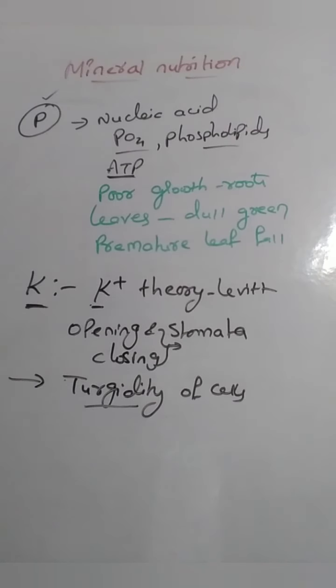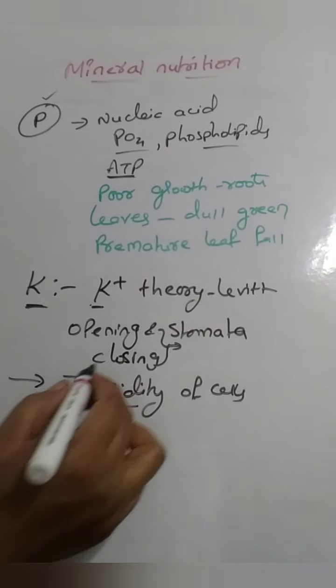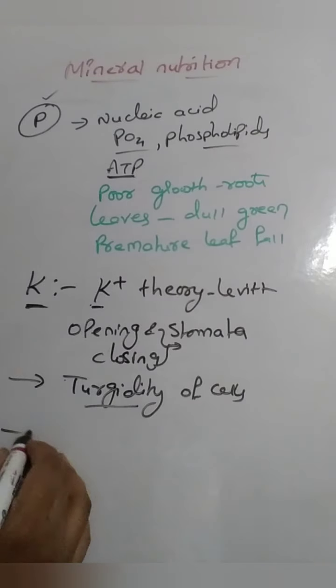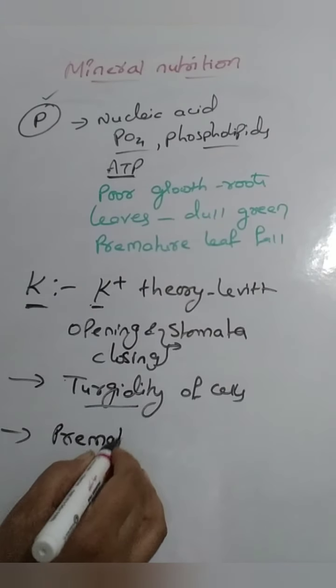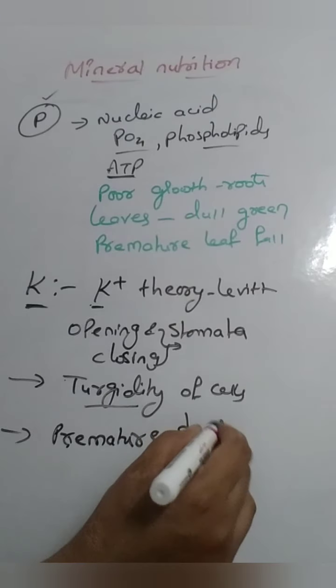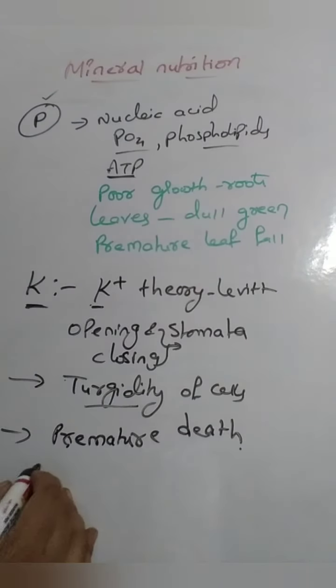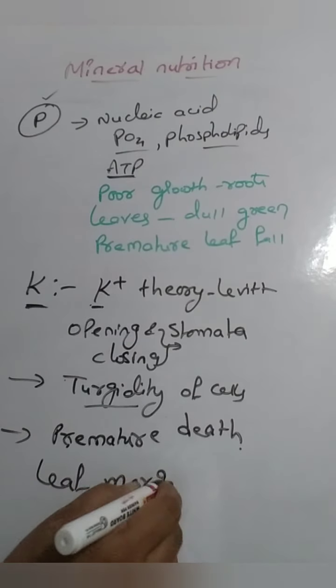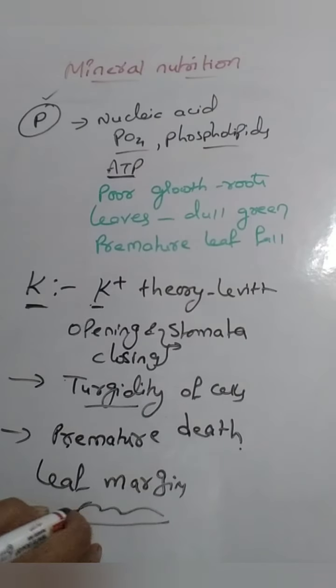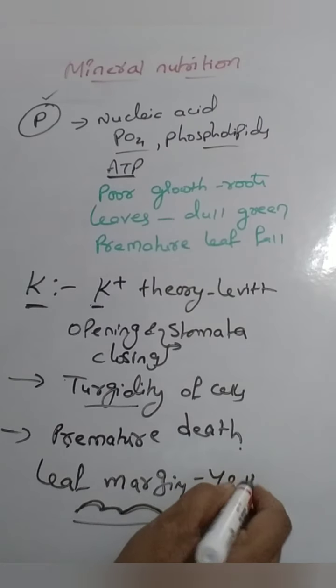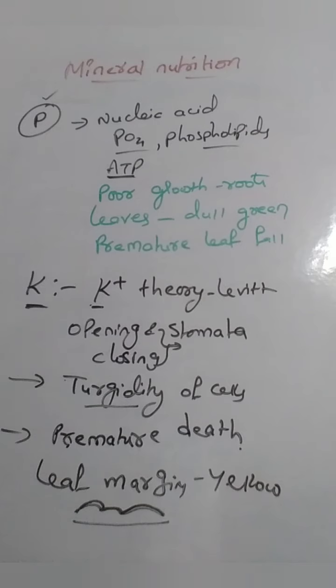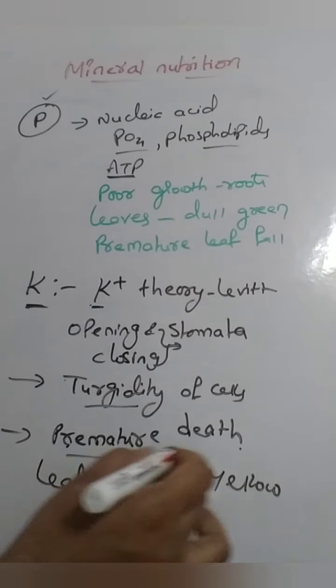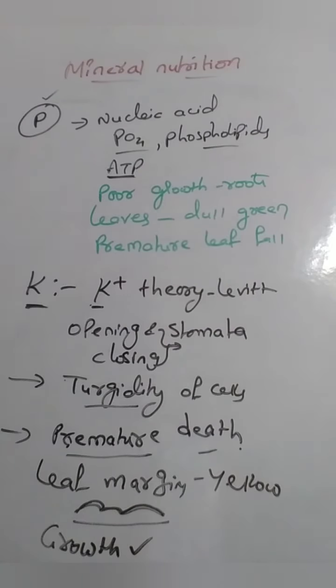What happens if potassium becomes deficient? Transpiration does not take place, and premature death of the plant takes place. Premature death is one of the symptoms. The margins of the leaf will turn yellow, and again poor growth will be there. That's why premature death takes place. So these are the deficiency symptoms of potassium.